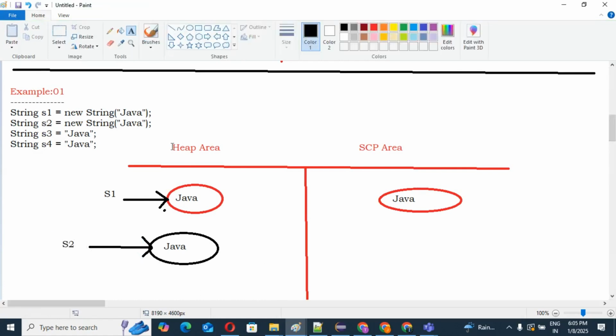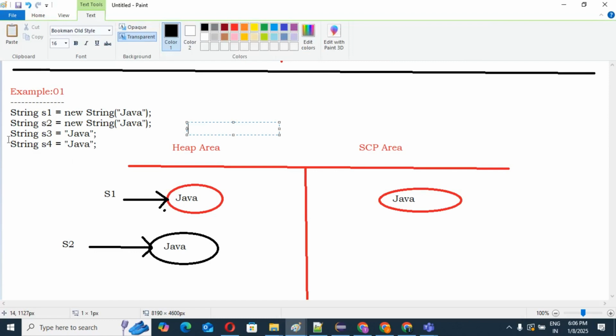Now, as I mentioned, if you create an object with the new keyword, two objects will be created. But you need to check that this Java is a literal, and this Java is already in our SCP area. So we will not create any object in the SCP area, because this Java literal is already there.